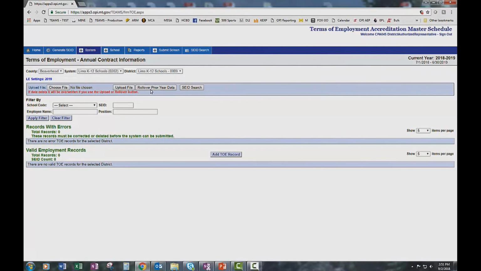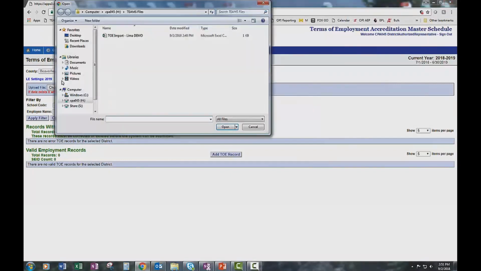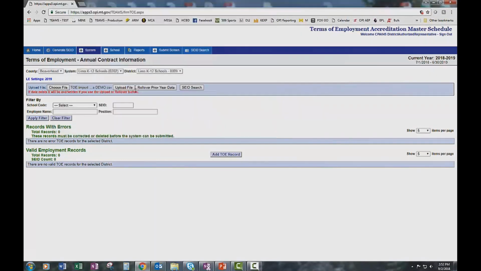You can roll over your prior year data, which will bring in the data from the previous year, or you can simply click Add Tow Record and manually enter your records for the year. To complete an upload, you'll click Choose File, find the file that must be either a CSV or a TSV format, open that file, and then click Upload File.